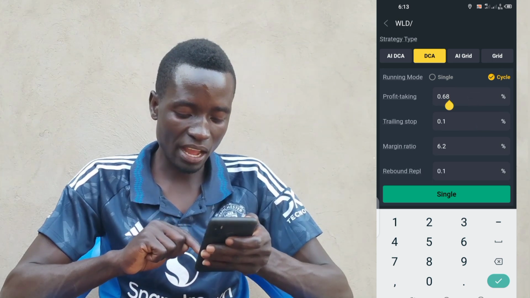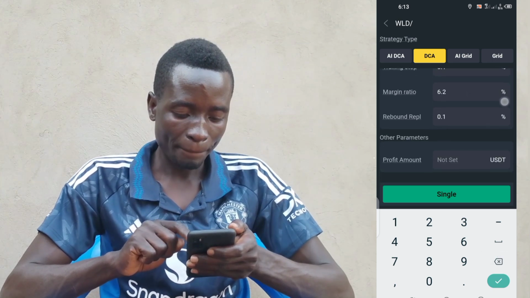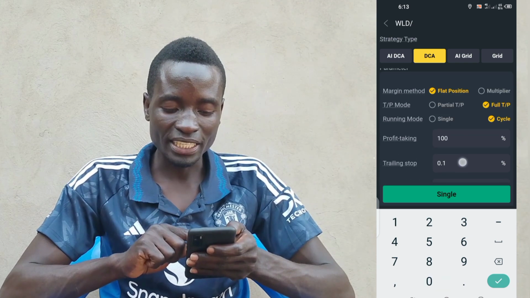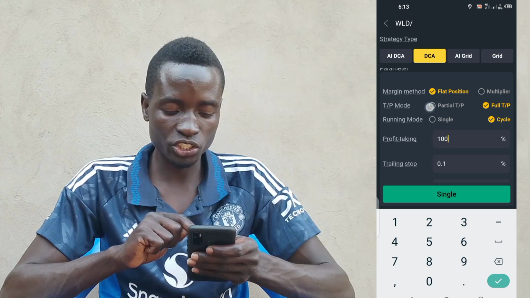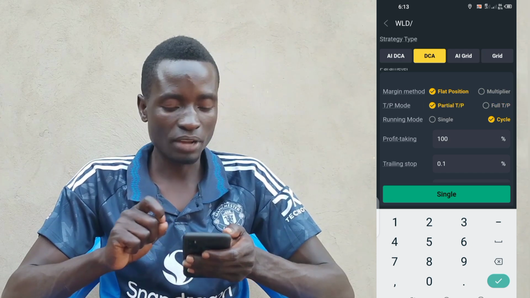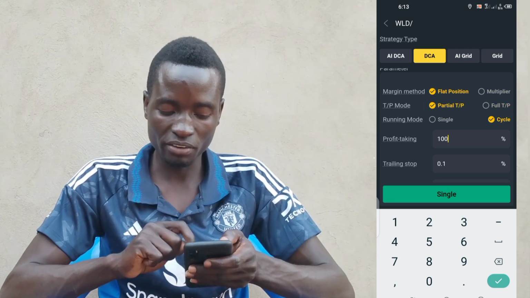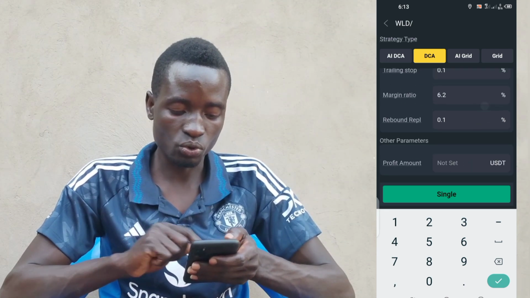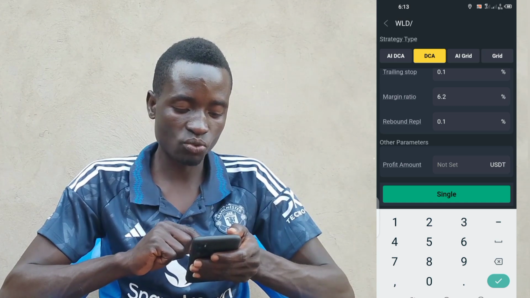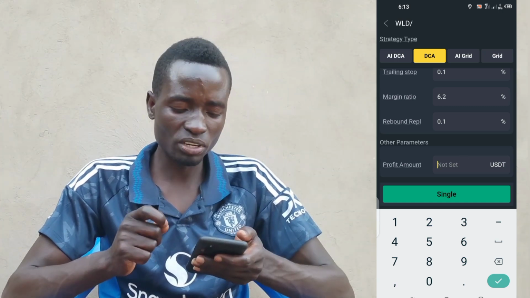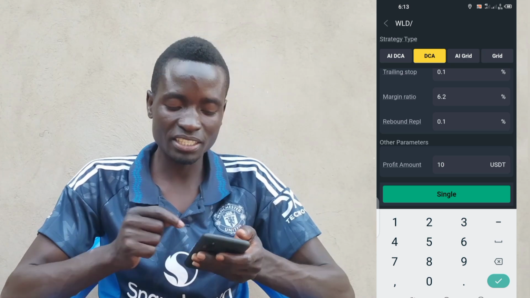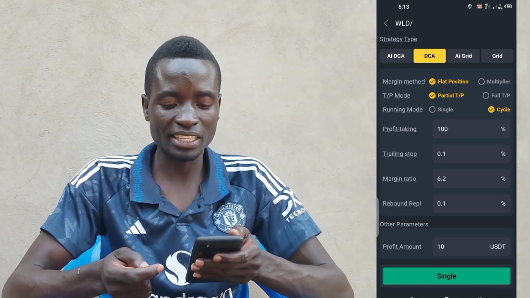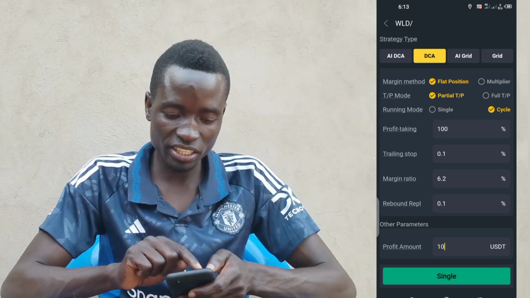Like I said here, I want 100%, so that is how it is full. But if you set it here like partial, it means it is going to sell until it makes 100% for you. Then after it closes, it closes this trade for you. Then also the profit, you can set the profit that you want here, profit amount. Like I want only $10. That is the profit that I want to earn. Then after you put single trading, just like that, you save and your trading gets started.